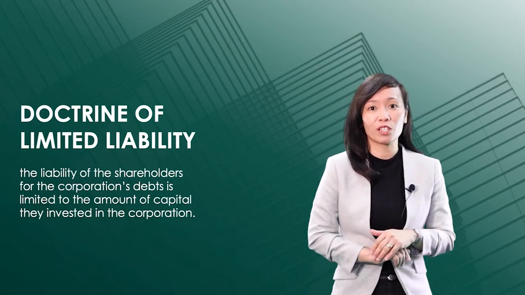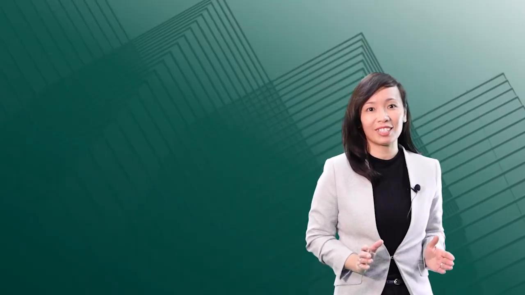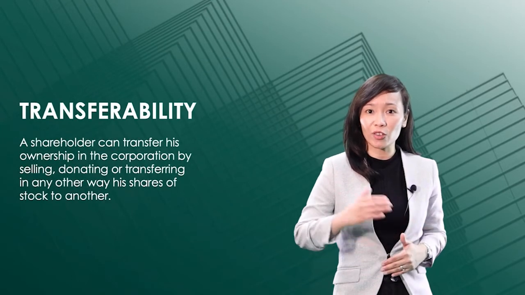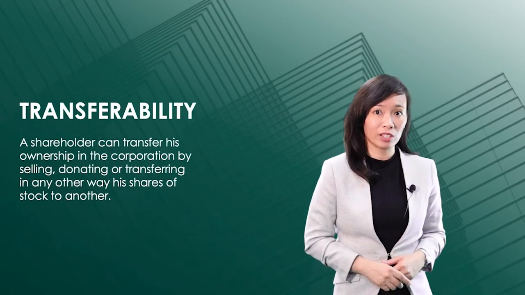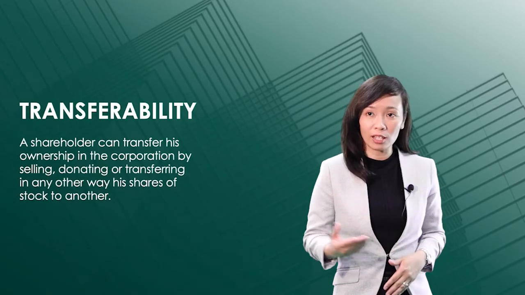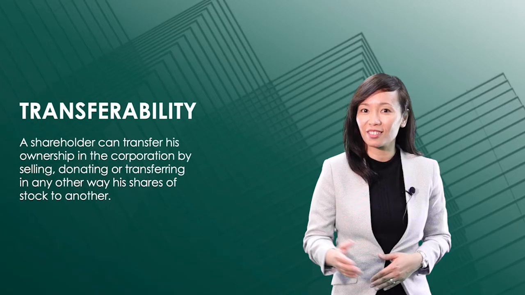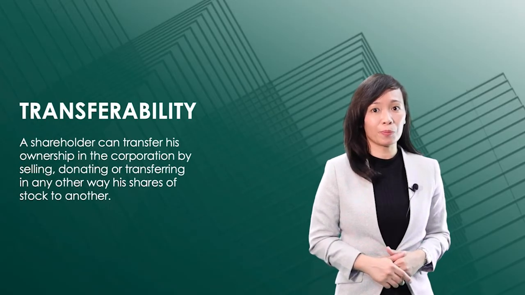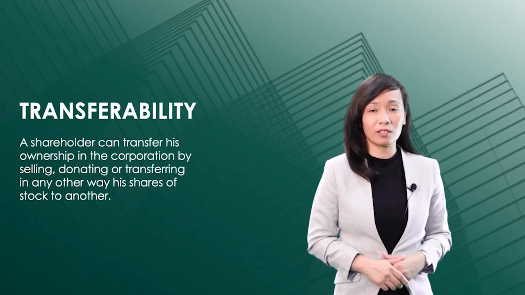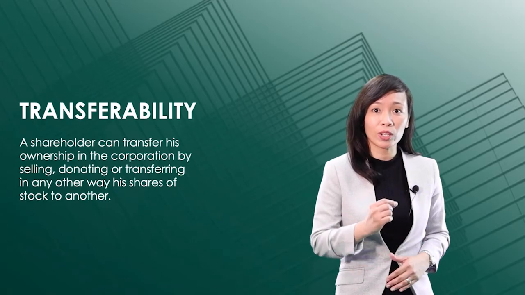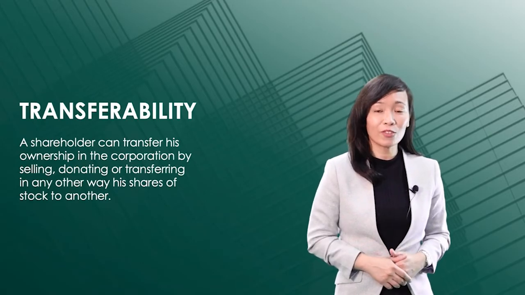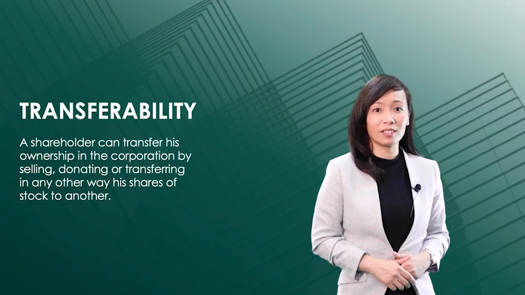Another important feature of shares of stock is transferability. A shareholder can transfer his ownership in the corporation by selling, donating, or transferring in any other way shares of stock to another. The transfer does not disrupt the operations of the corporation. The corporation simply records the transfer and the personal information of the new owner.